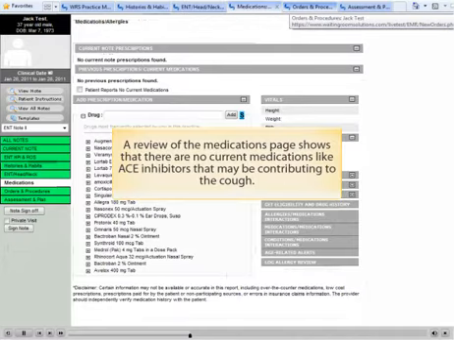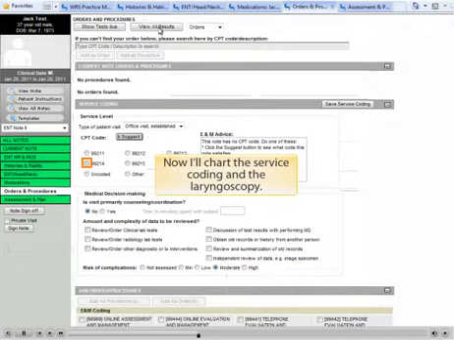A review of the medications page shows that there are no current medications, like the ACE inhibitors, that may be contributing to the cough. Now I'll chart the service coding and the laryngoscopy.